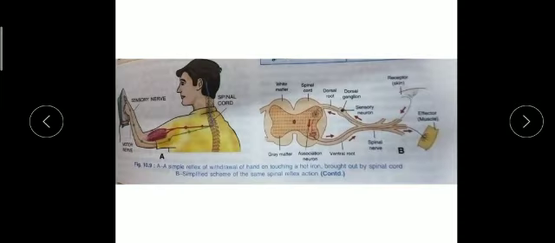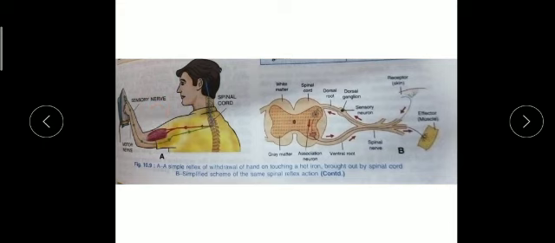External factors like pain and heat, as you can see in the picture, stimulate our sensory nerve. The impulses go into our spinal cord, which bounces the impulse back and gives signals to our motor nerve.